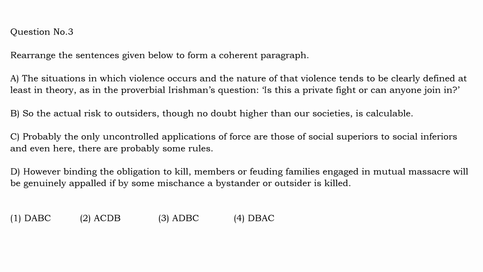All right. So what is the context here? Slightly difficult to understand, but by reading the sentences minutely, you can see that it is talking about the violence itself having some set rules or definitions. So violence is generally considered to be something where no rules apply. People indulge in violence without any rules or regulations, but the passage says that even in violence there are certain predefined rules, at least in theory.